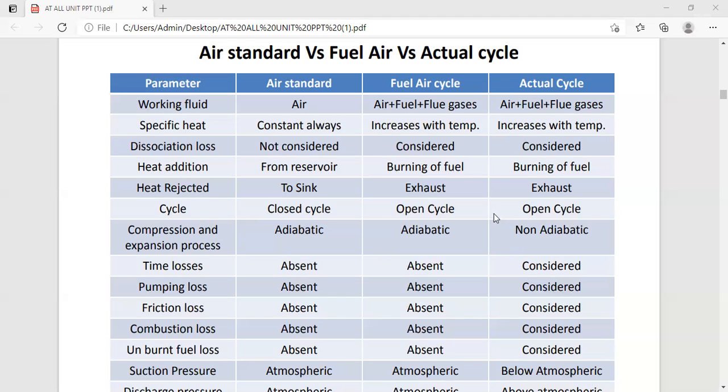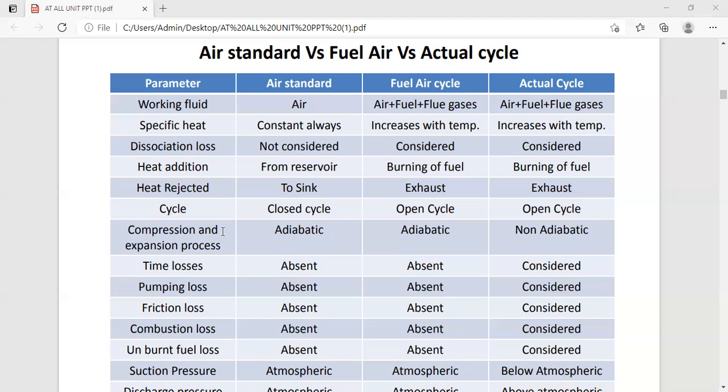Related to the cycle, the air standard cycle is a closed cycle, but in the case of the fuel air cycle and actual cycle, it is an open cycle, because the input is coming from the air, fuel and flue gases, and you are releasing the heat rejected. So burning of the fuel is giving the heat, and heat is released into the atmosphere. So these are open cycles.